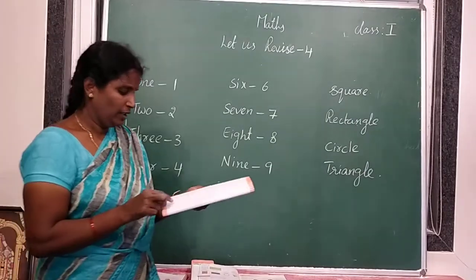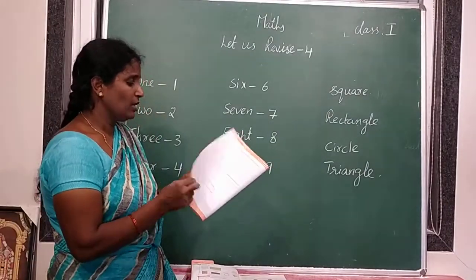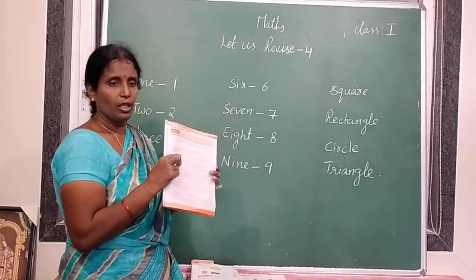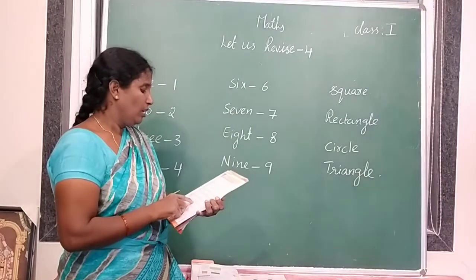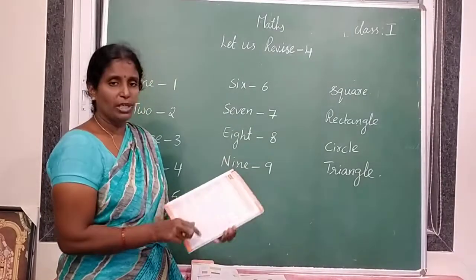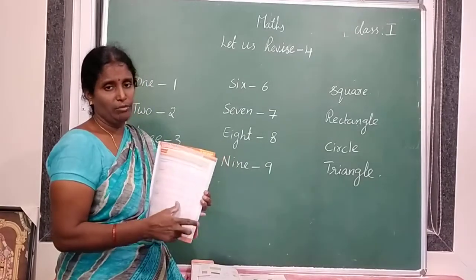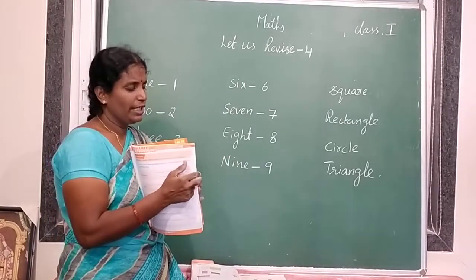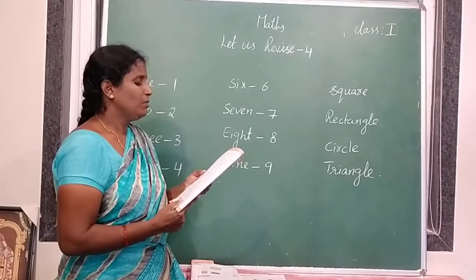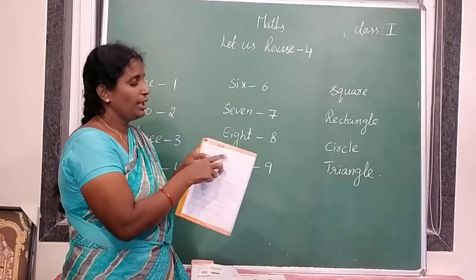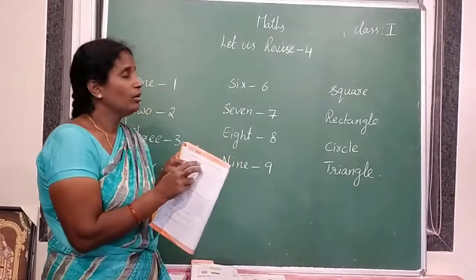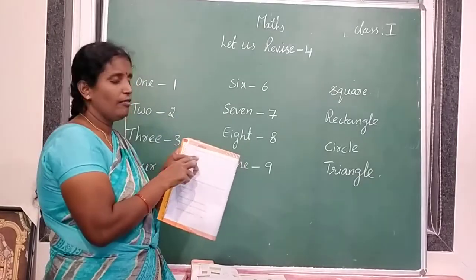Okay, children. And your homework is page number 11 and 12. Objective application it is. Count the number of objects. Number of windows, number of doors, number of tube lights, number of fans and number of chairs, and write their number names. Okay? And next page, write the names of any 2 objects. So rectangle. Any 2 objects of rectangle.